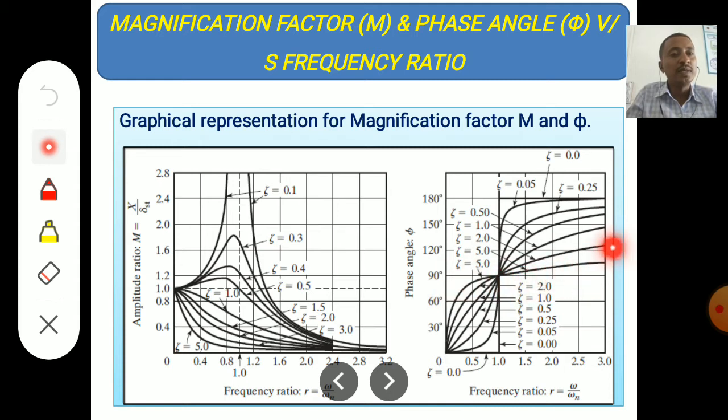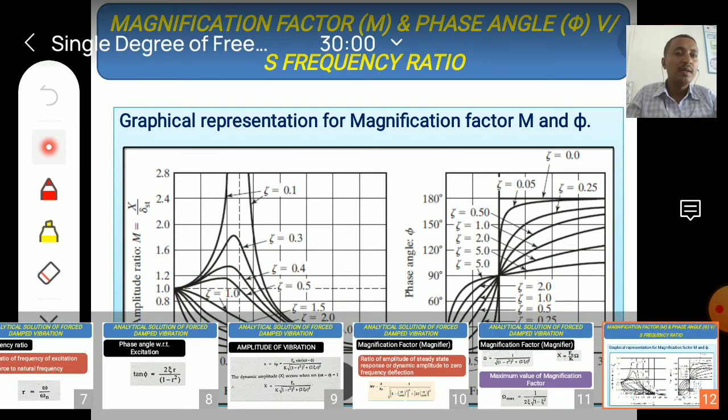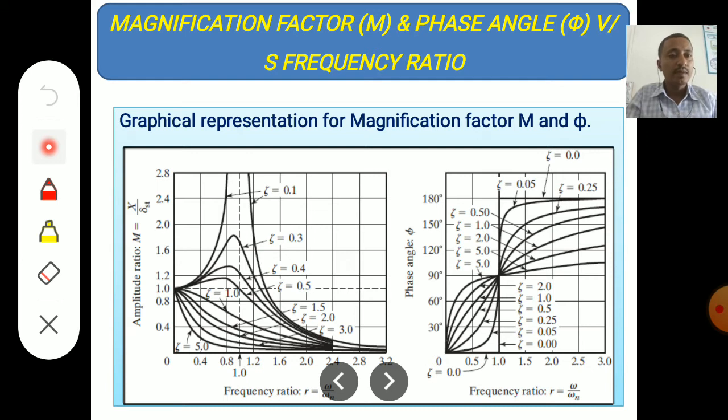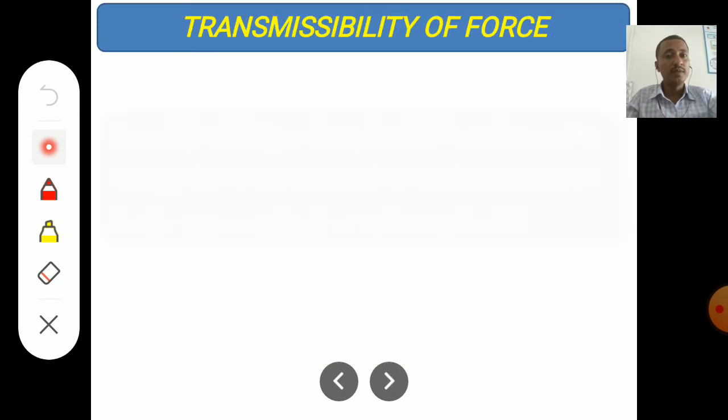This part is for frequency ratio more than 1 and phase angle more than 90 degrees, and this part is frequency ratio less than 1 and phase angle less than 90 degrees. So we can understand the relation between the phase angle and frequency ratio, and magnification factor and frequency ratio. Here, amplitude ratio means it is the magnification factor only, otherwise magnification ratio. Sometimes it is also called magnifier, so don't get confused between different terms.